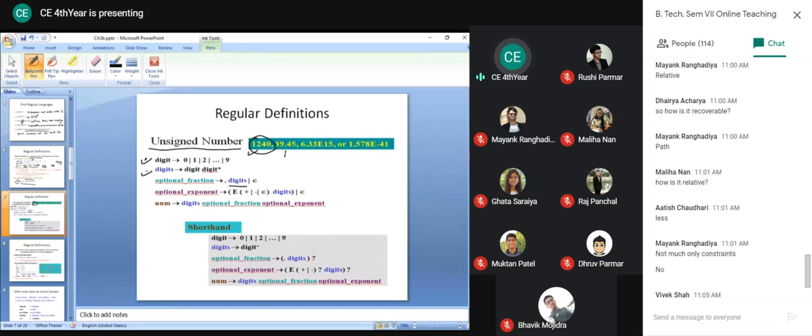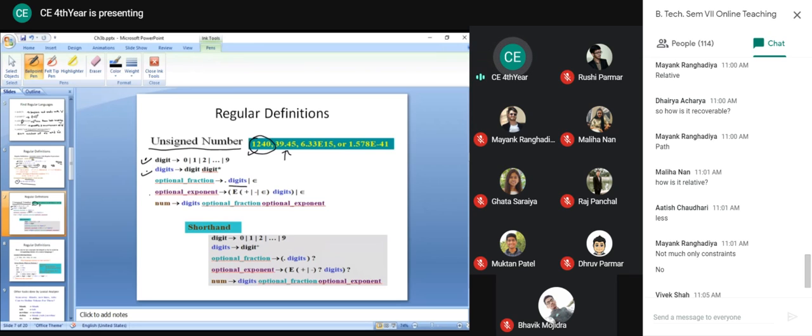But to define a number like 39.45, we have to use this optional fractional part. You will use dot and digits to generate this dot and 45 from this digits. Now it is optional. So if you don't want to use this part, then you can use a null.